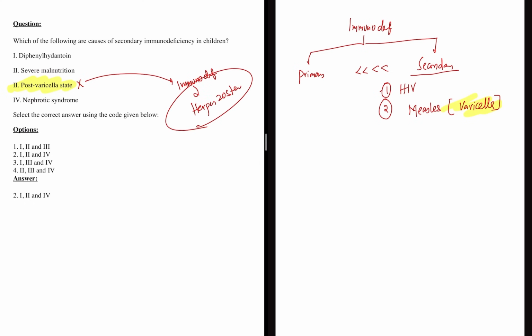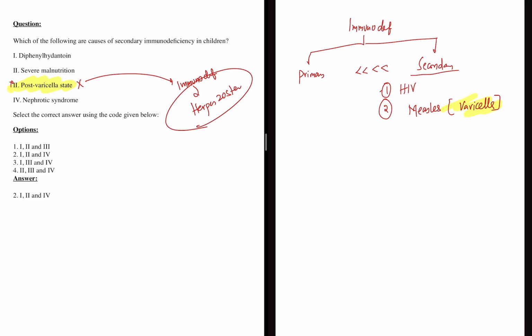See, varicella zoster virus, it goes and it stays latent in the ganglion. If a person with chickenpox in the early life, if he develops any immunodeficiency due to any other cause, he will manifest as herpes zoster with a dermatomal distribution rash, but not vice versa. So post varicella is not synonymous with immunodeficiency. Students might get confused with this point, so that was asked in this particular thing.